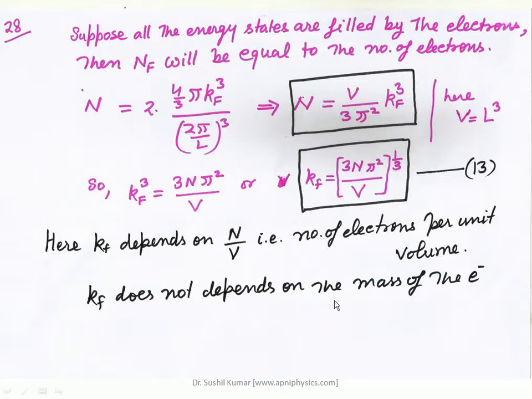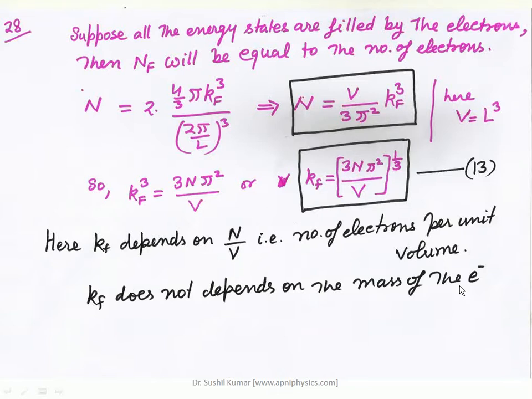Kf does not depend on the mass of the electron. Kf is the momentum at the Fermi energy level, and it is independent of the mass of the particle.